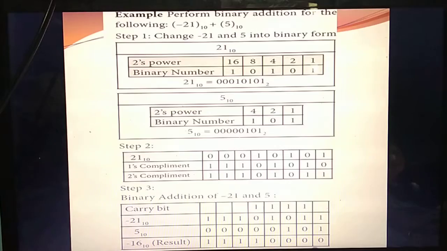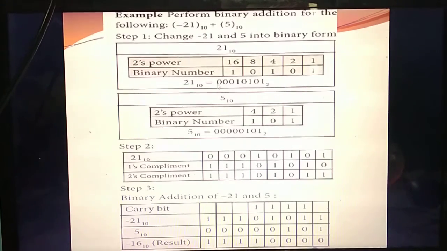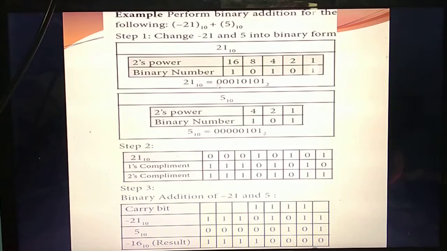Understand? So how are you converting a negative number? First write the binary format for that particular number. Next convert it into 8-bit format. After that convert into the 1's complement, which means just reverse the bits. The 2's complement means add 1 at the last. Now you are going to add minus 21 and 5.